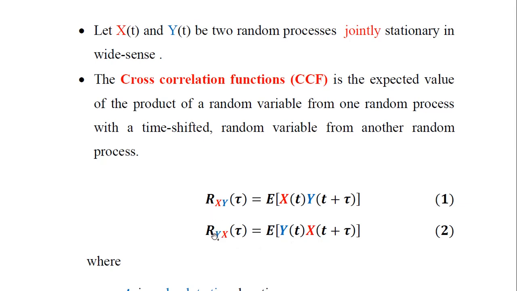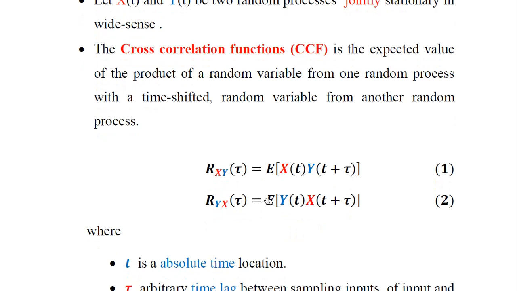We can change the order of the random variables in the product accordingly. Ryx of tau is equal to the expected value of the product of y of t and x of t plus tau. This time the time shifting is performed on the random variable x of random process 1, and the random variable y of random process 2 is kept unshifted in time.